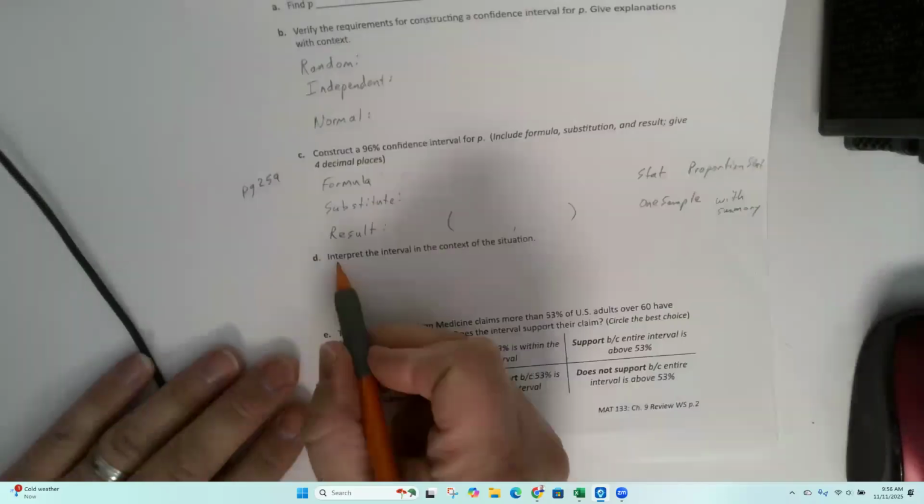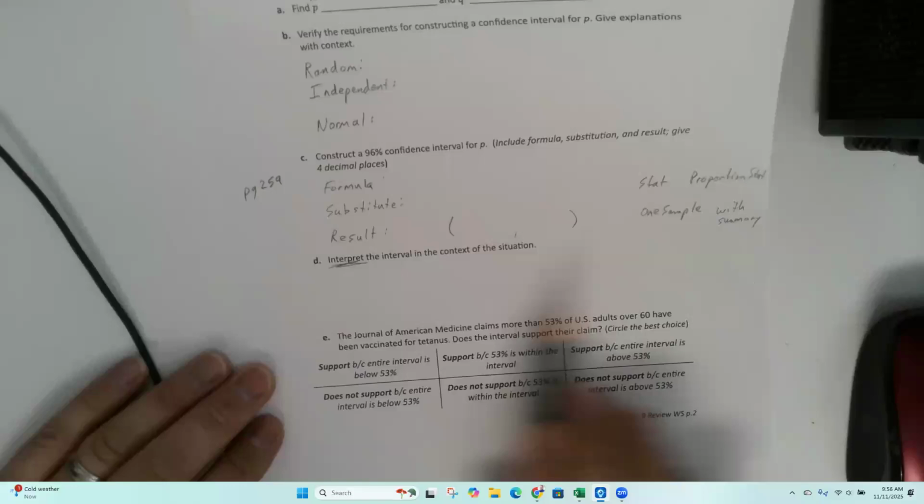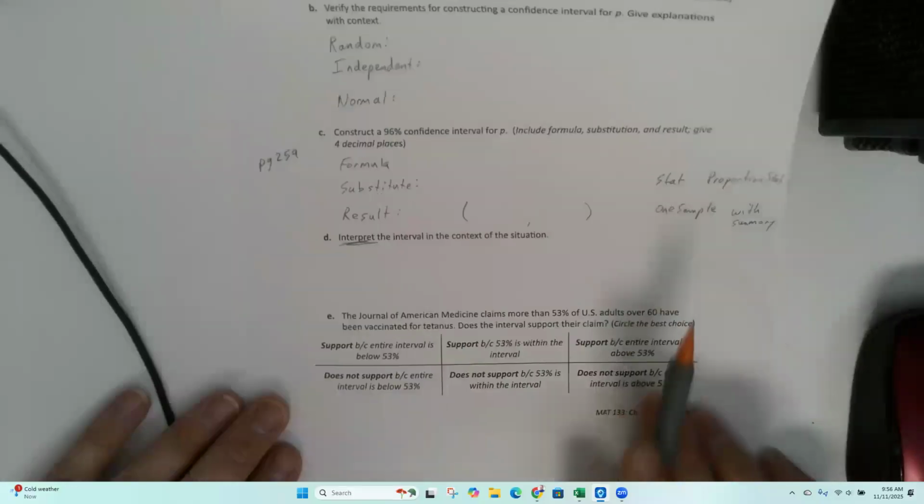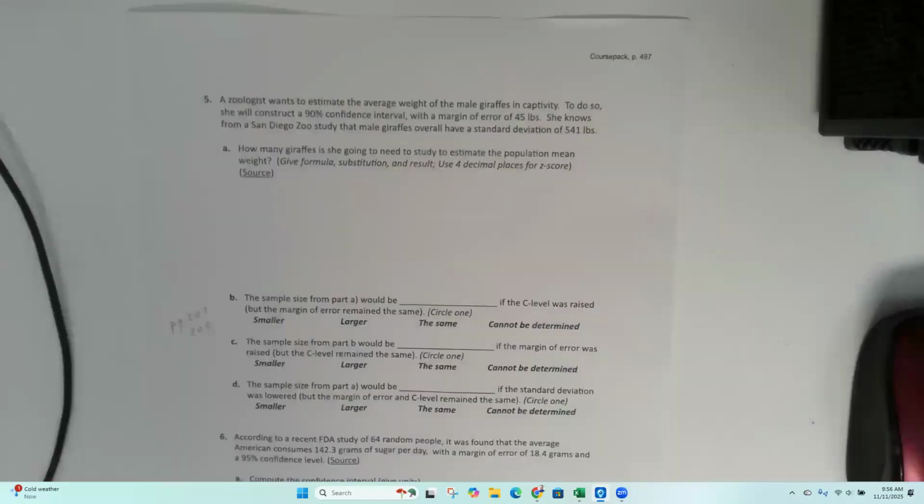Interpret the interval. Whenever we say the word interpret, that means we want to write a sentence in English. Okay. All right. Next page is page 497.